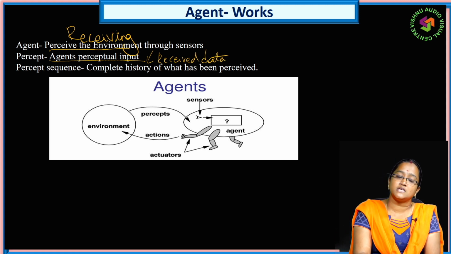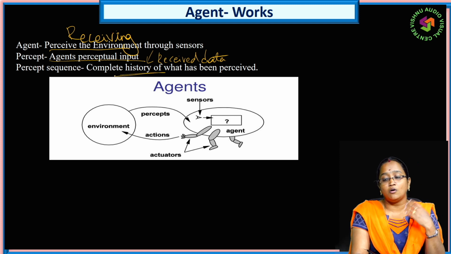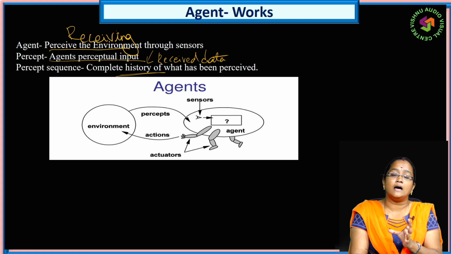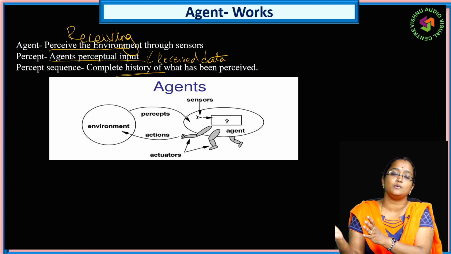Next, percept sequence. Percept sequence means history. History means all the data it has already received, previously sensed. The car is one example. Daily it travels the same way, so it already knows the route and can sense particular areas. These are all the things we can come across.